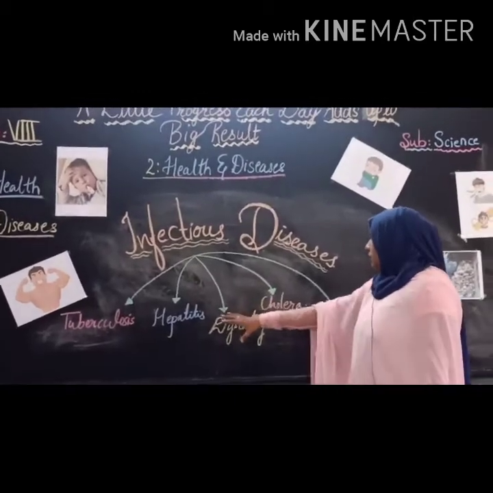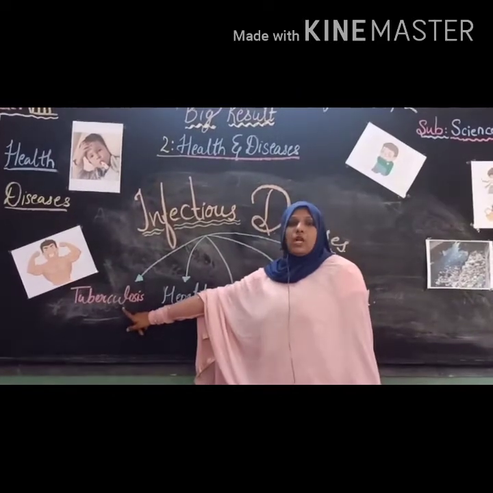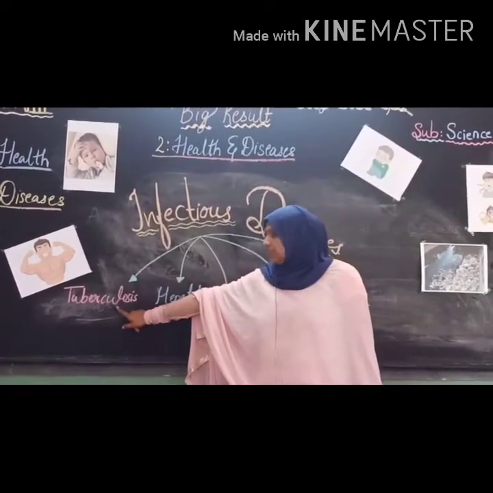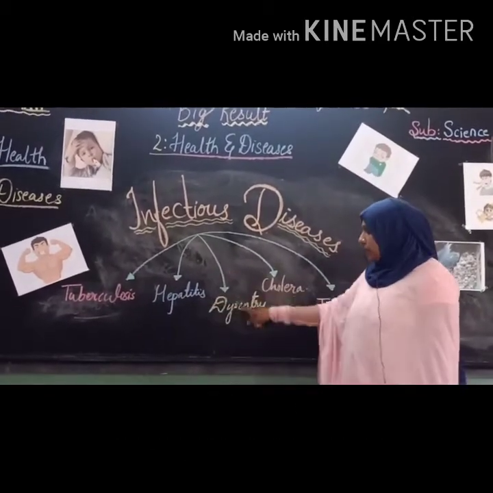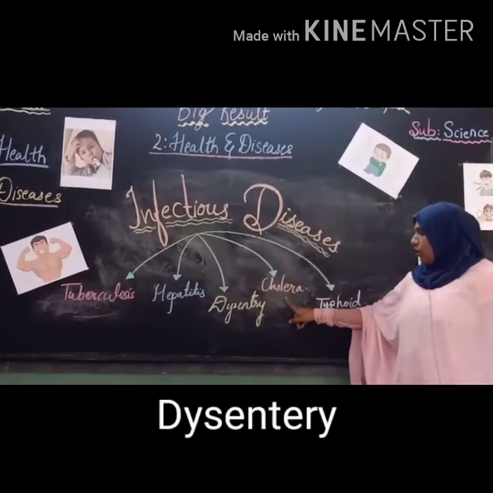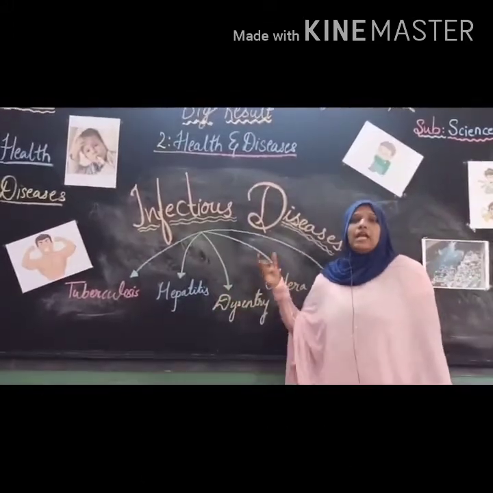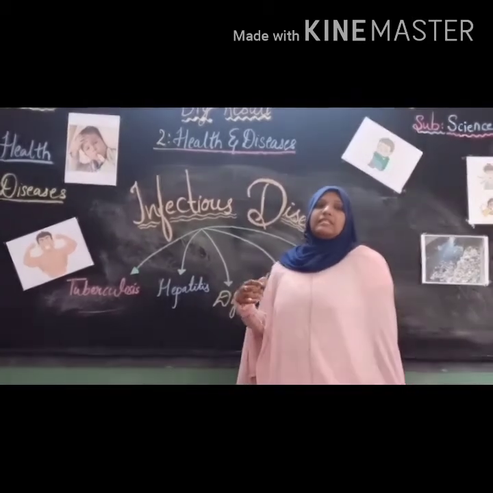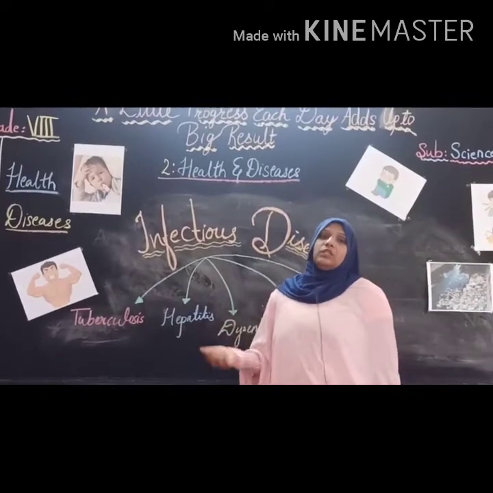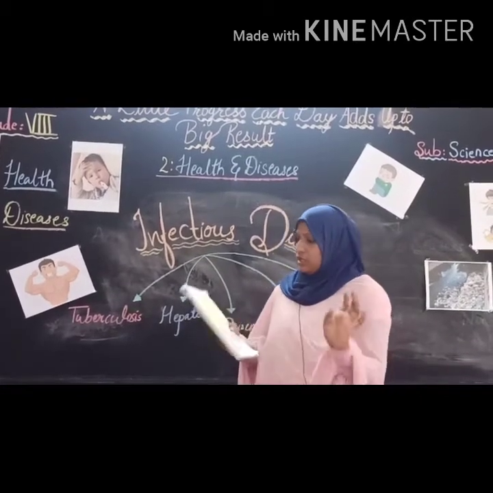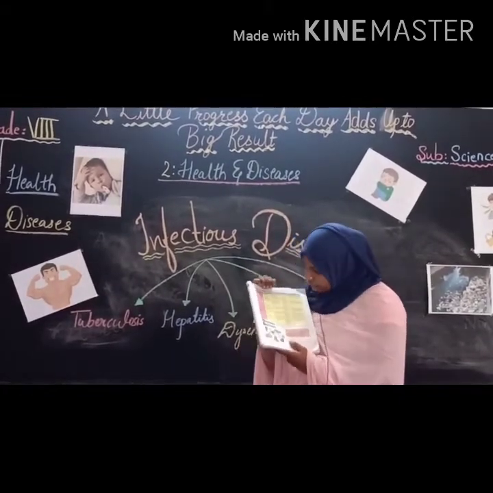We will learn about 5 types of infectious diseases. Number 1, tuberculosis. Tuberculosis means TB, right? Number 2, hepatitis. Number 3, dysentery. Number 4, cholera. And number 5, typhoid. These 5 kinds of diseases are infectious diseases, which means these diseases pass from one person to another. Understood? So we will learn table number 2.3, some infectious diseases.